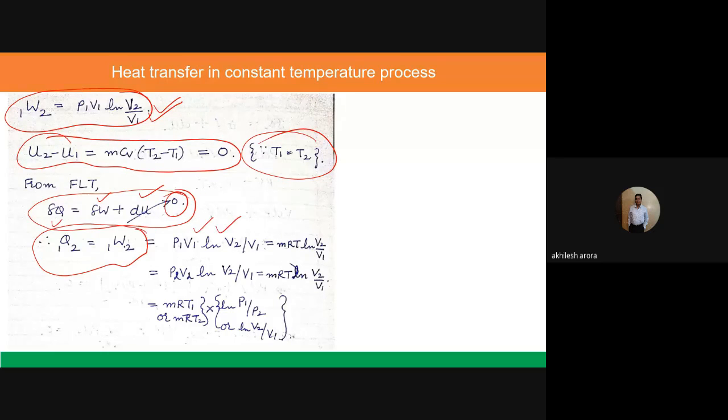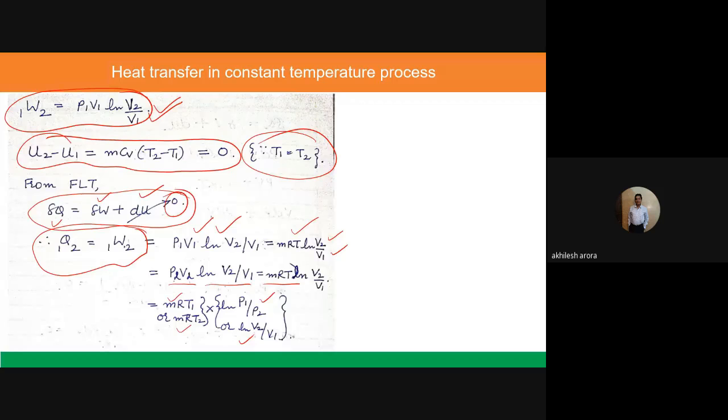P1 V1 log V2 by V1 can be written as mRT log V2 by V1, or P2 V2 log V2 by V1, and so on. You can also write this term as log P1 by P2. So it is mRT1 or mRT2 multiplied by log natural P1 by P2 or log natural V2 by V1; any of these can be taken. I hope this is clear to you.